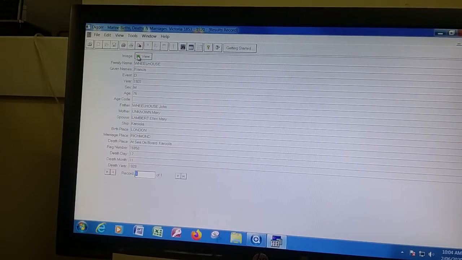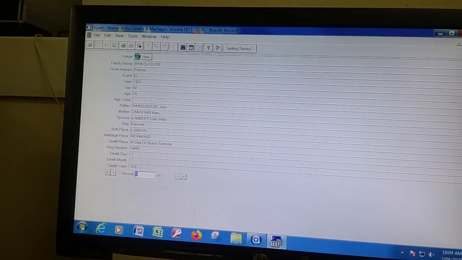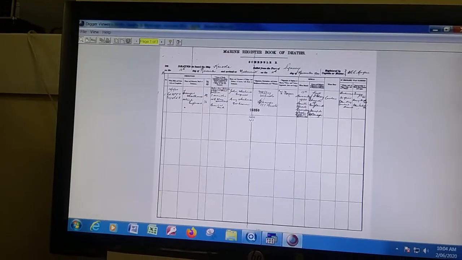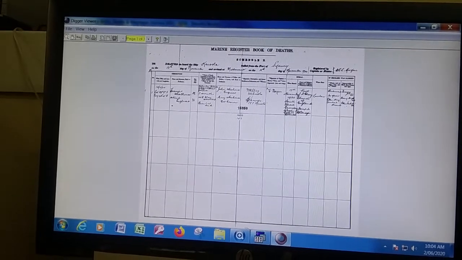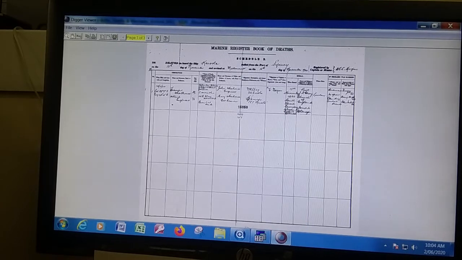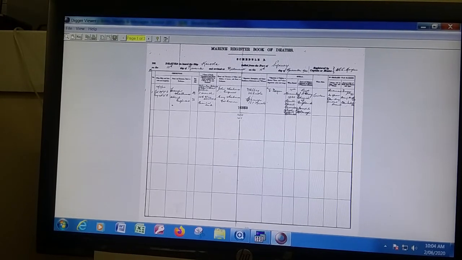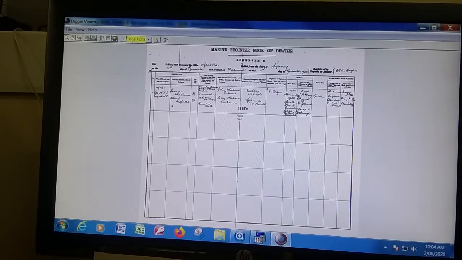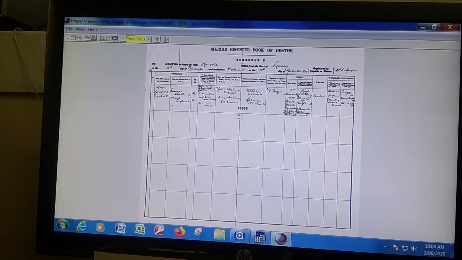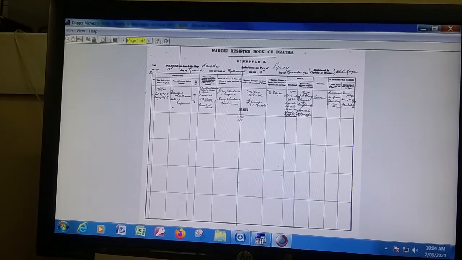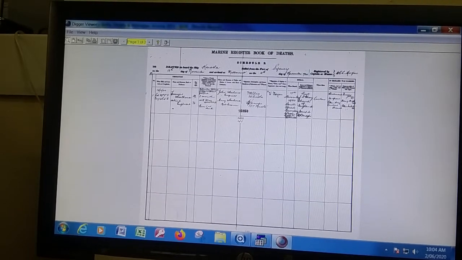But if we click on this little icon up here, that will bring up the actual entry that would have been made at the time of his death. So now we find the date of death is different. He actually died on the 14th, not the 17th. Tells me he had been sick for 2 months and was travelling from Sydney to Melbourne. He was buried on the 17th at South Head Cemetery. He was married in Richmond at age 30 years to Ellen Mary Lambert, who was now deceased, and his children were Francis John, age 45, Henry Hugh, age 44, and Ellen Isabel, age 43.